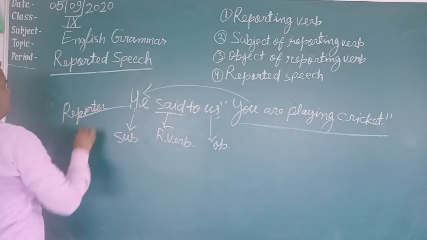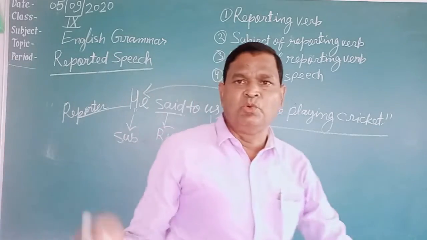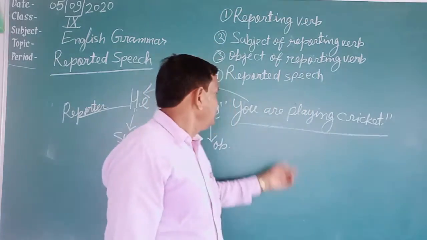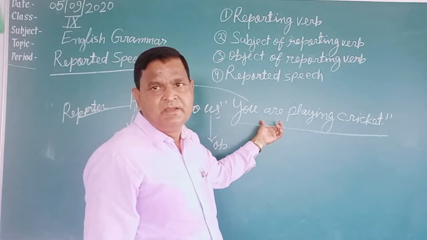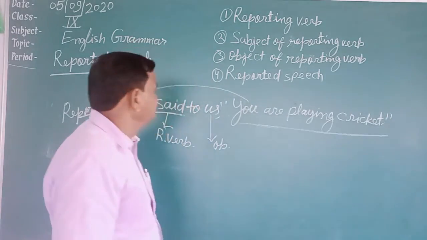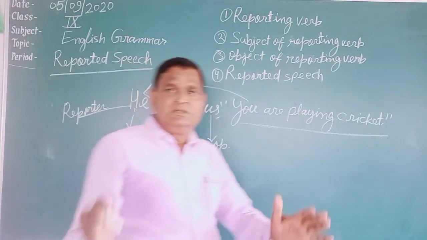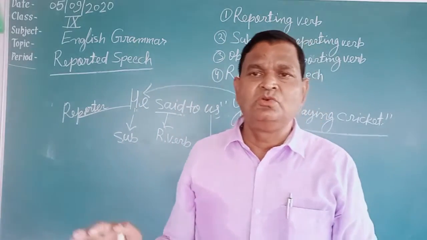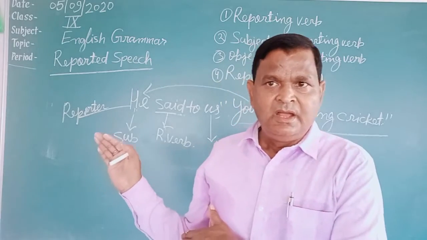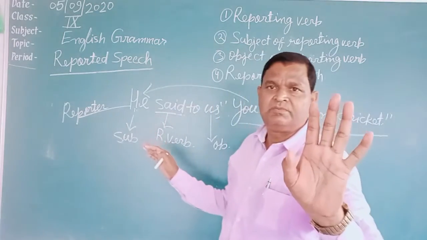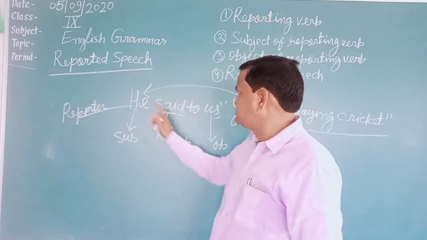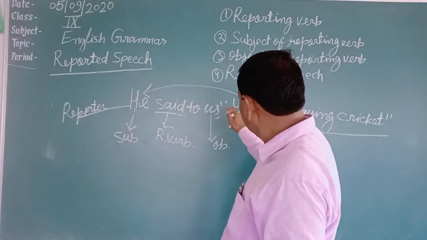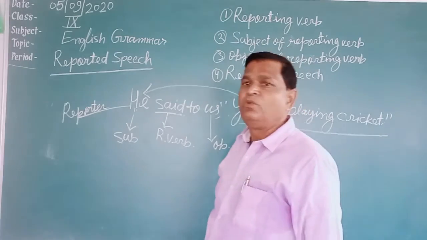Whatever speech the reporter has given is known as reported speech or direct speech. It is written in inverted commas. In this way, students, you have learned that the same speech or the words of the speaker is known as direct speech. It is written in inverted commas, and outside the inverted commas, three things are found: reporting verb, its subject, and its object. And the sentence written in inverted commas is known as reported speech.